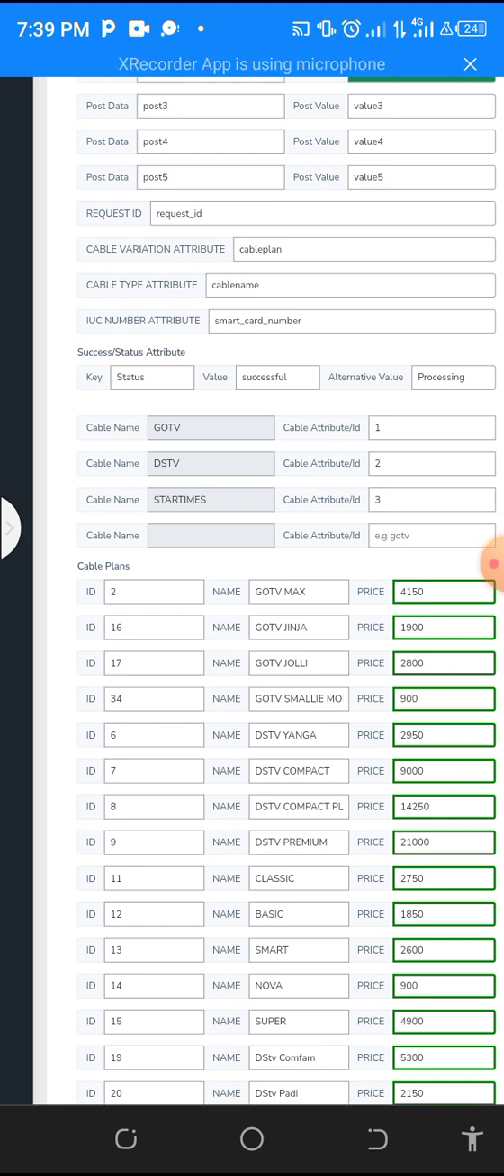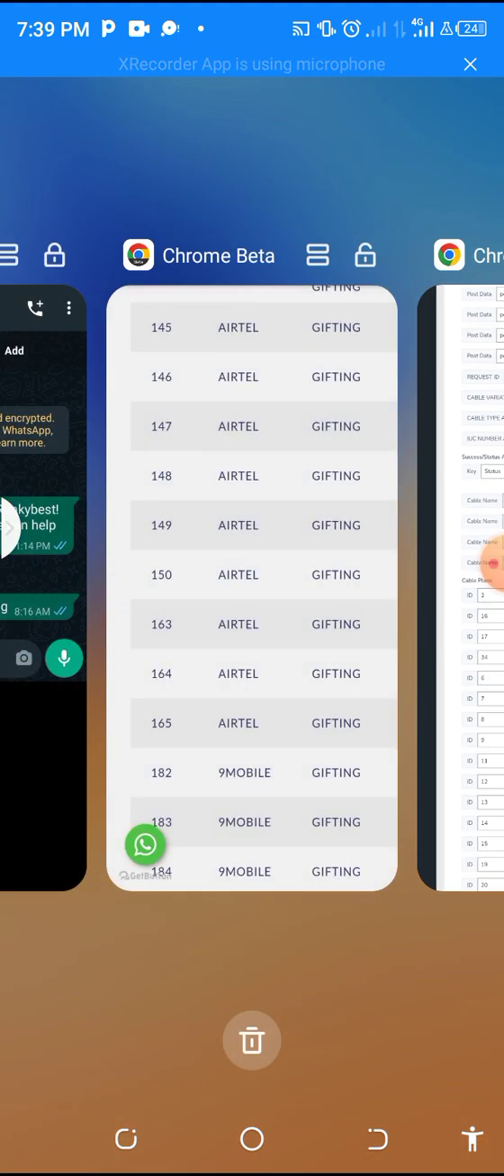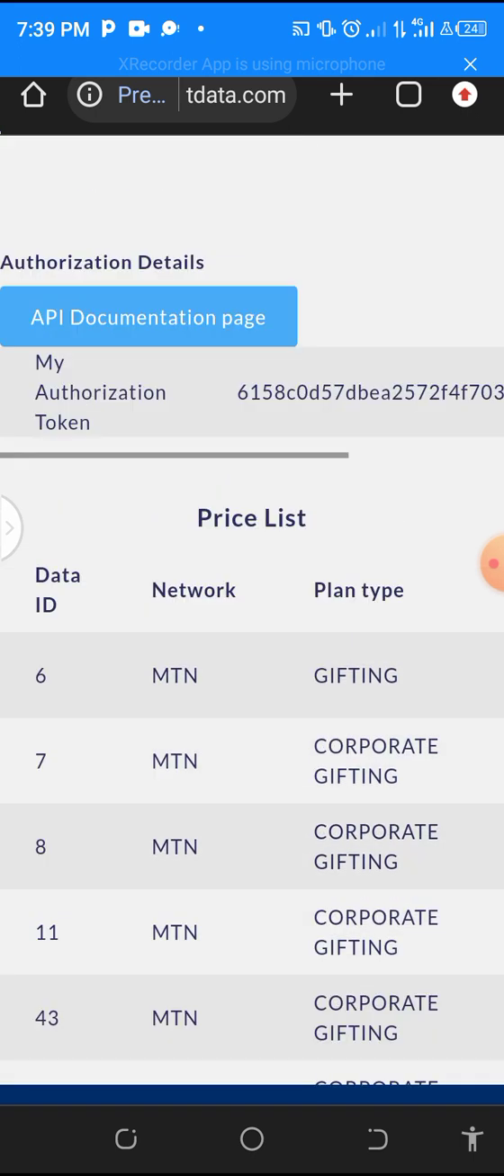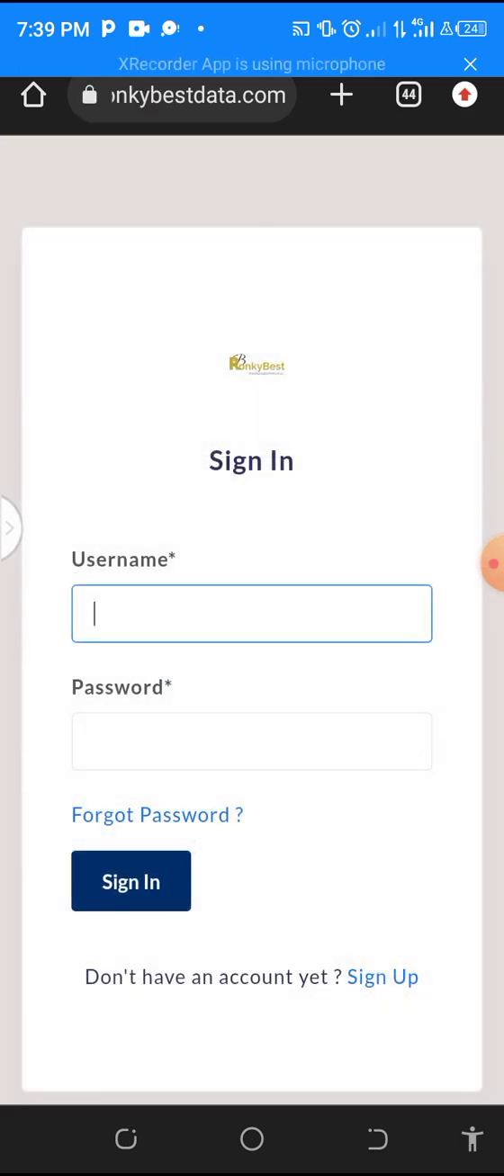So how are you going to get your cable plan? Almost the same thing as data. We'll go back to Ronkepe's data website too. So I'll log me out.